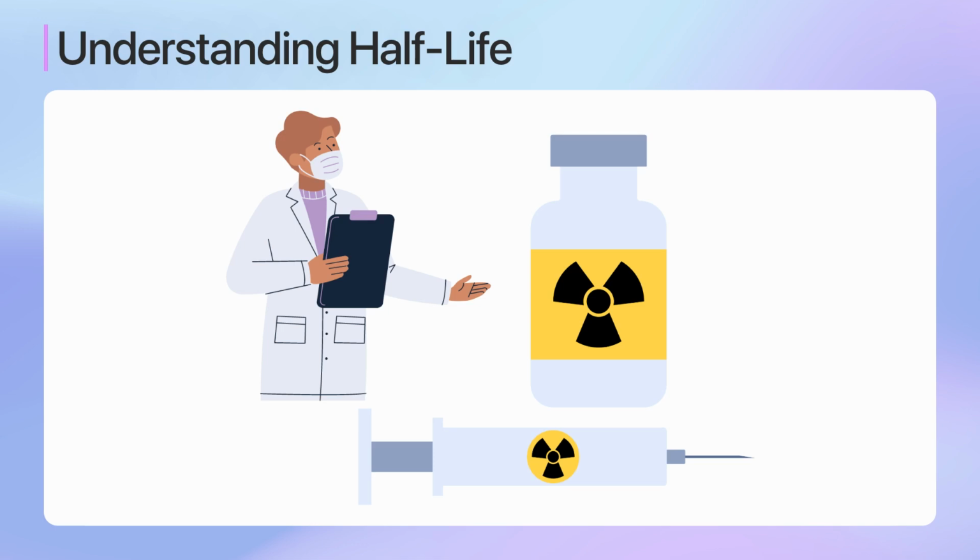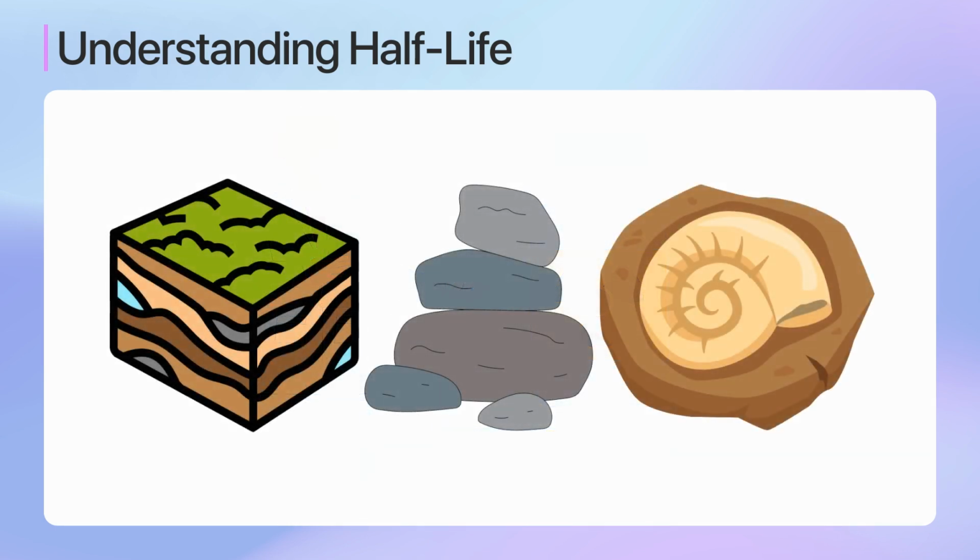For example, materials with shorter half-lives might be used in medical treatments, where their rapid decay can be harnessed for therapeutic purposes. On the other hand, materials with longer half-lives, like uranium-238, are often found in geological dating, where their slow decay provides a clock to measure the age of rocks and fossils over billions of years.